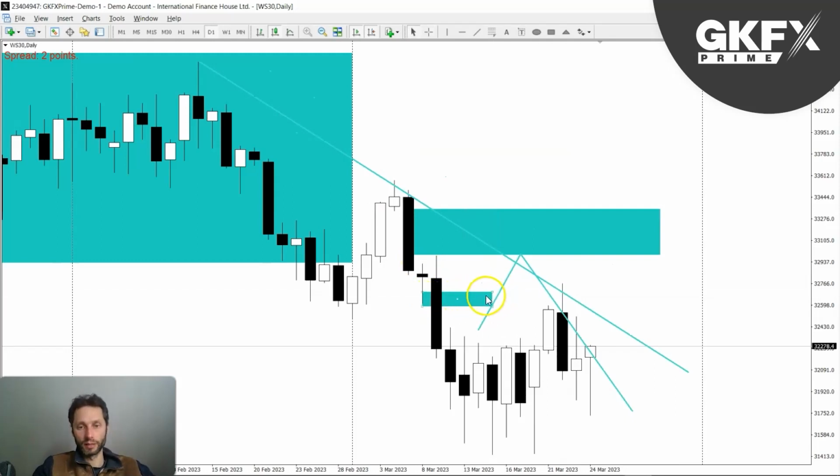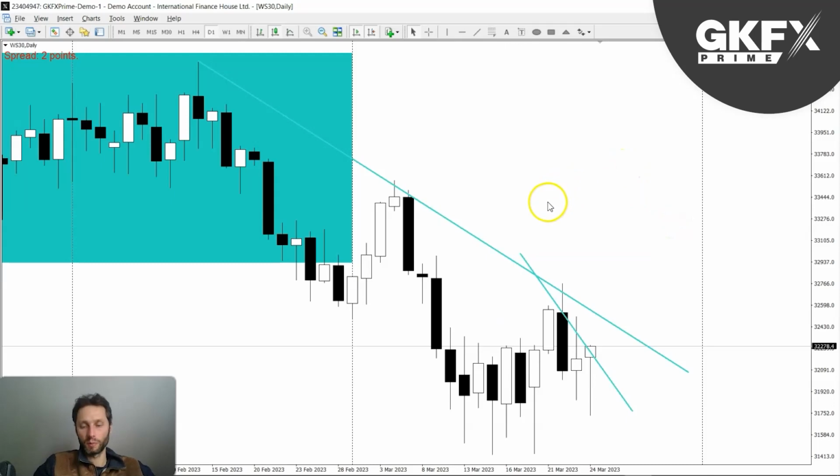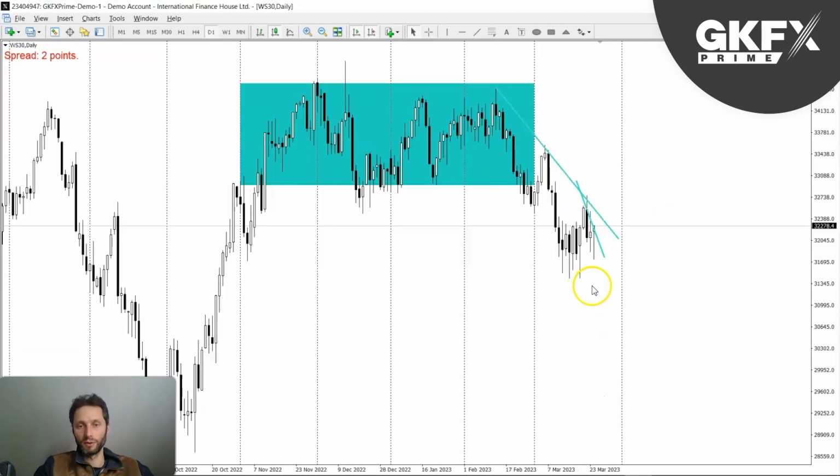So here was that initial area that I was looking at as a reversal, and we did indeed have that. So from now on, what I'll be looking for is further price action to the downside.